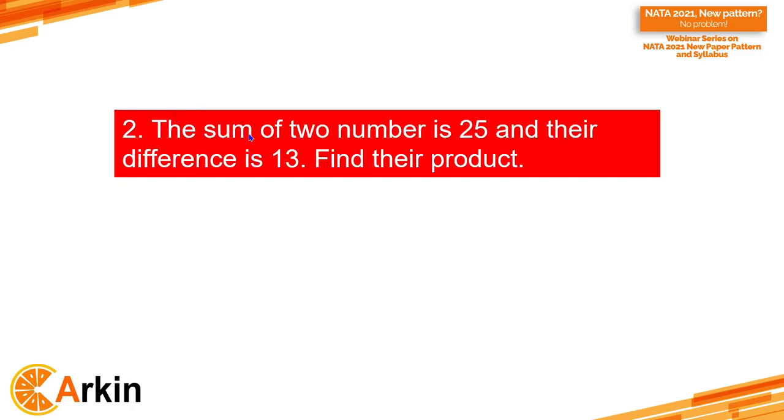Now here is another question. The sum of two numbers is 25 and their difference is 13. Find their product. Again, see, it's very simple. Sum of two numbers, we don't know the numbers, x plus y. So x plus y is equal to 25 and x minus y is equal to 13. You have to find their product, that is x into y. What will be the answer?